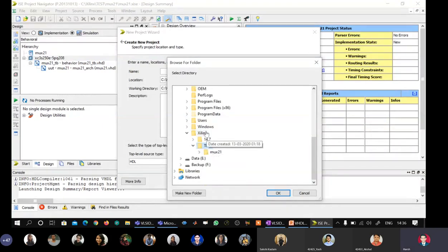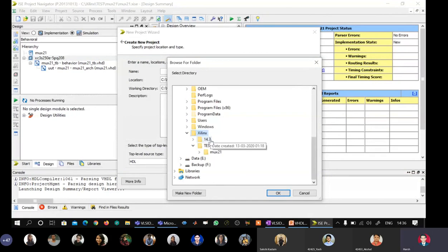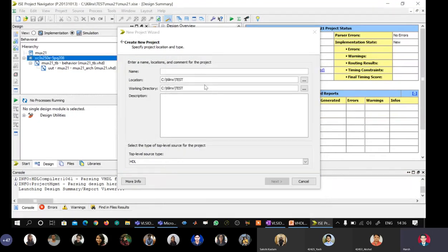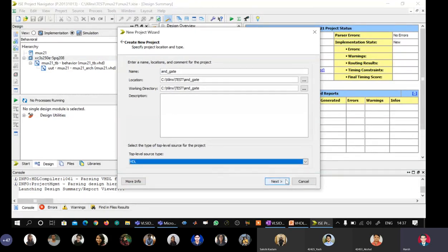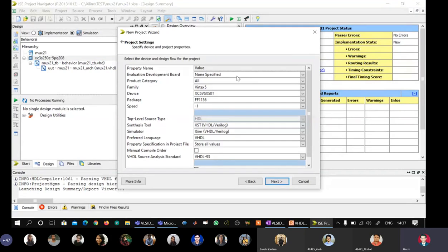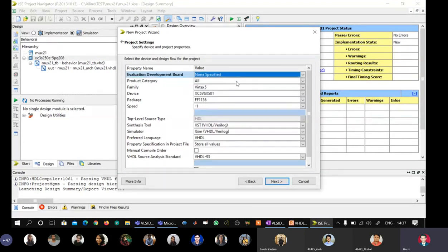Now I will select this particular path, that is C colon Xilinx and test. What I will do here, I will just type and underscore gate, so whatever entity name I want, I will type it. I will say Control A and Control C, so it becomes saved in the clipboard of the operating system. Then I make sure that out of these four options, I choose HDL. I say next, and then I'll be selecting my lab board, which is none specified.